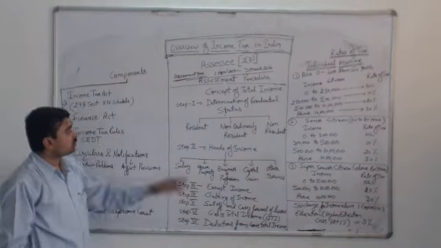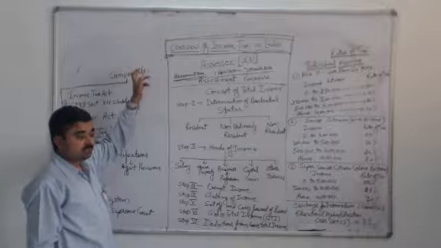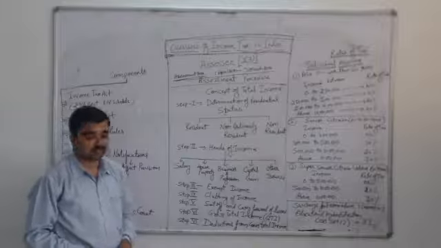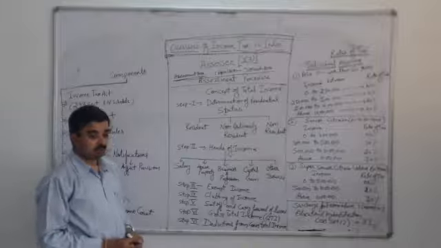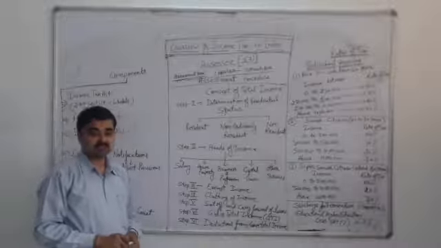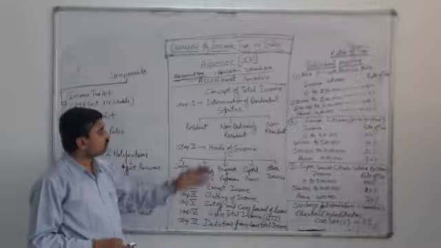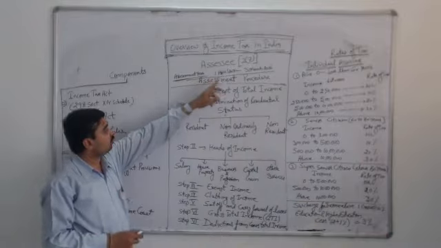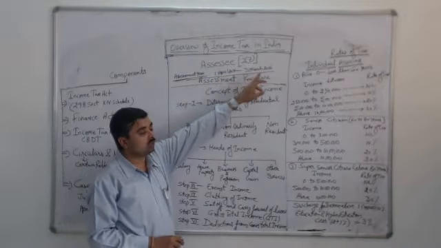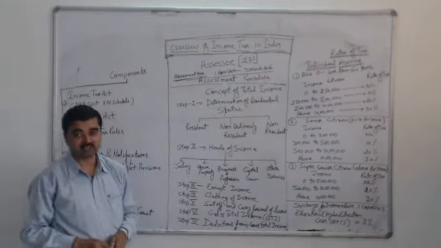which means that in this period the tax is levied on the income of the previous year which has already been earned by the assessee. So the second part we have to see is the previous year. Previous year is the period in which the assessee has earned the income which is due for tax, and that period immediately precedes the assessment year, which means that the previous year is 1st April 2014 to 31st March 2015. The income of that particular year is taxed in the current year.